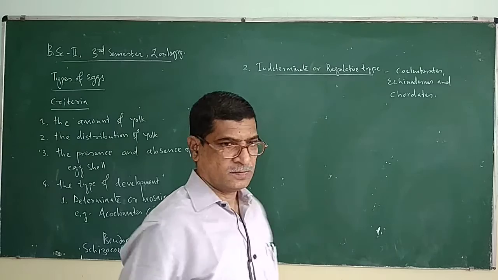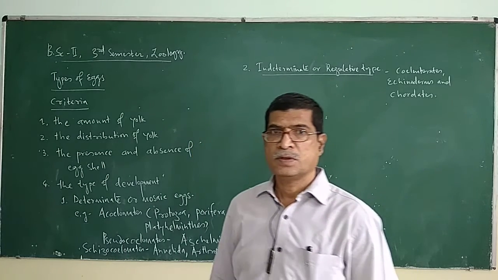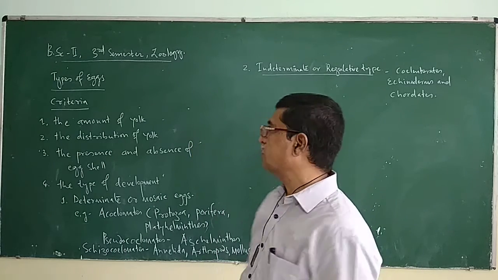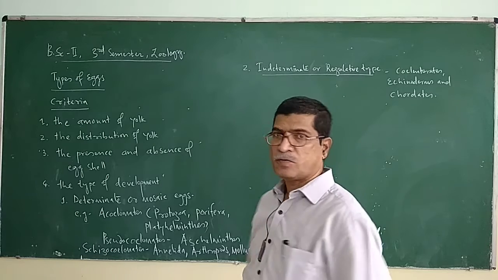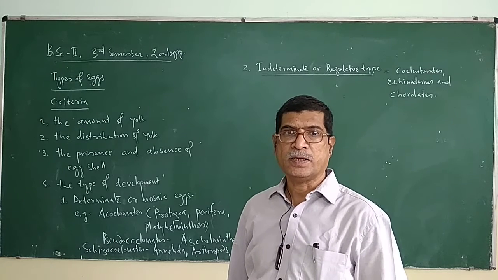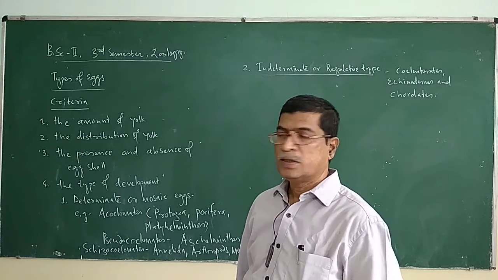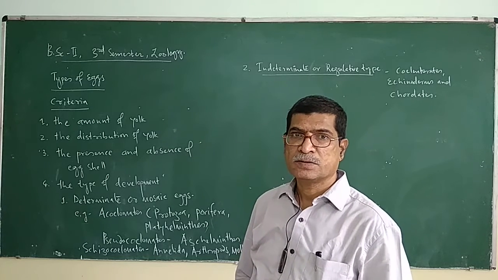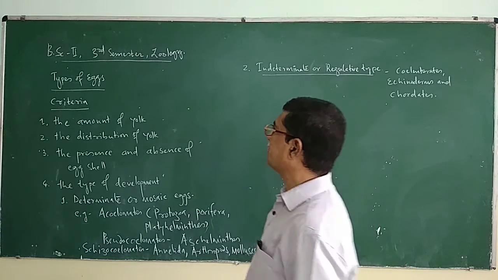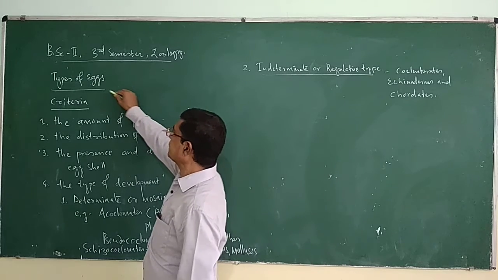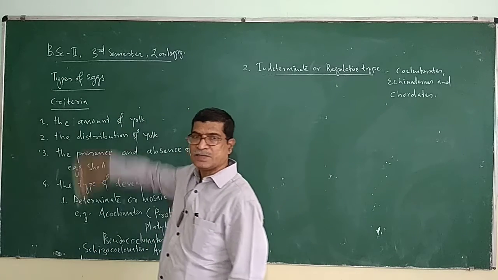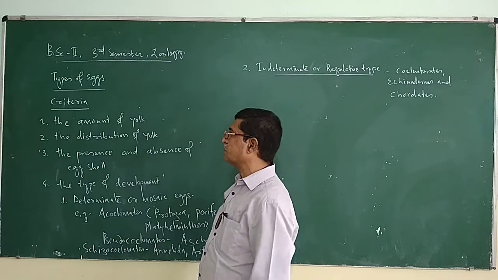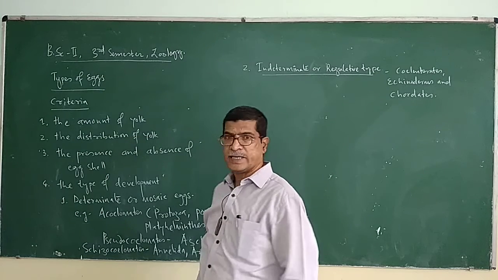So in the last video we were talking about the types of eggs in developmental biology. The types of eggs have been classified on the basis of four criteria.